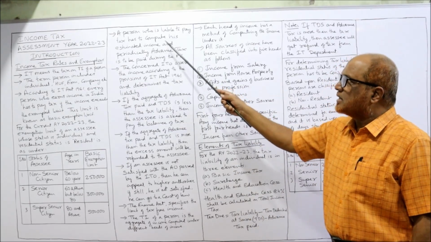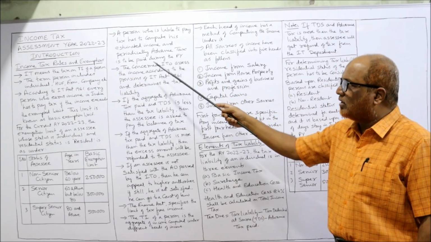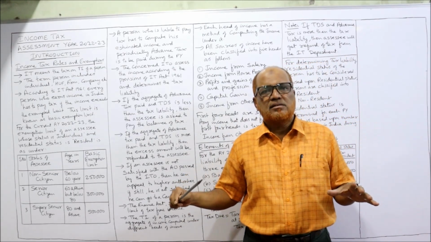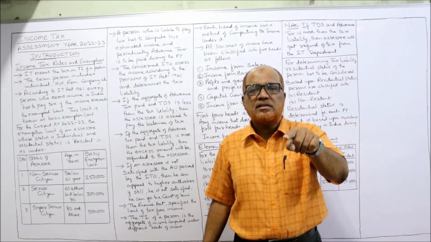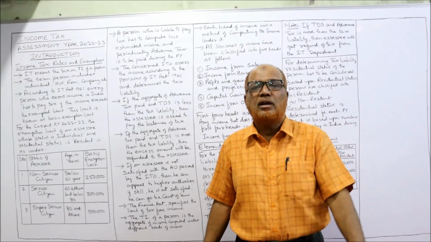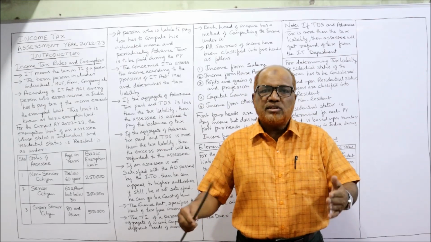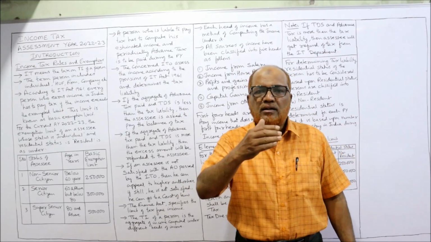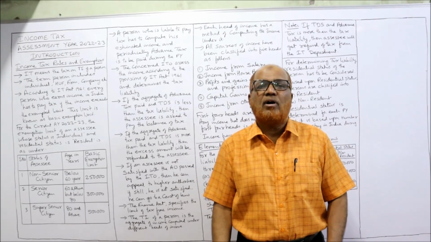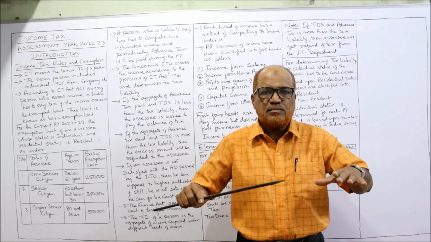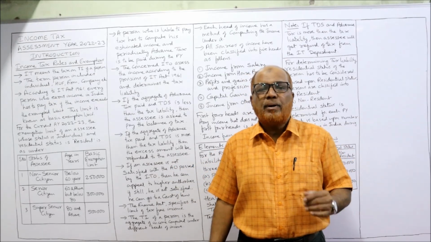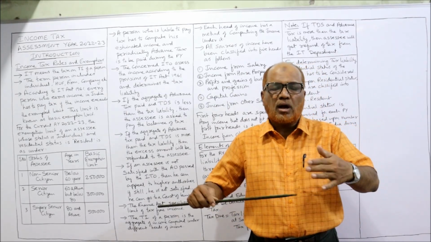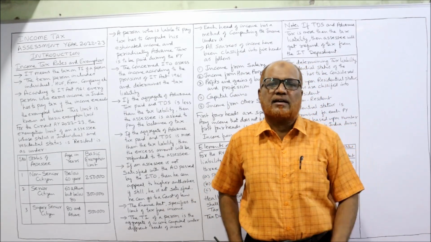A person who is liable to pay tax has to compute his estimated income and periodically advance tax is to be paid during the previous year. The Income Tax Act says a person has to compute his own income during the previous year. How much income he is earning during the previous year, he has to compute, and from time to time he has to pay advance tax. His assessment will be done in the assessment year, but before that, during the previous year itself, he has to compute the income and pay advance tax.